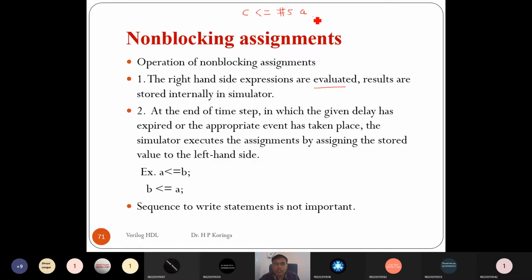and we want the logic A and B. So it evaluates A and B, right? And it stores that in a temp variable.